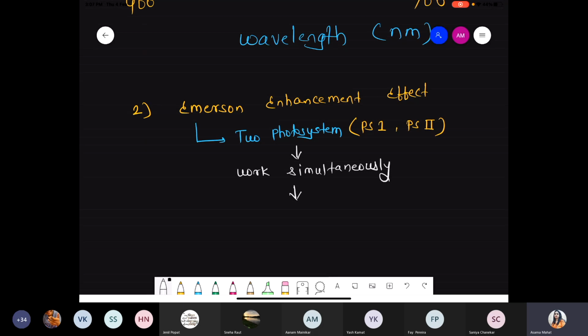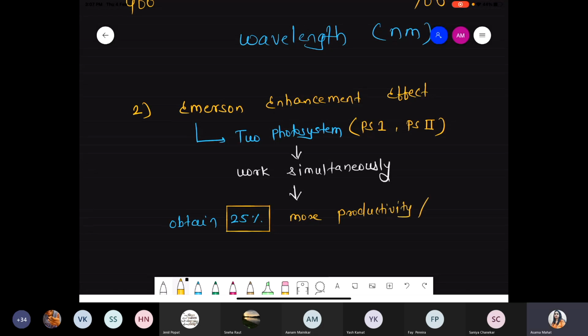At that time, ultimately, the rate of photosynthesis gets increased, and 25% more productivity we obtain. So when they work simultaneously, simple meaning, we obtain 25%, please underline, more productivity.